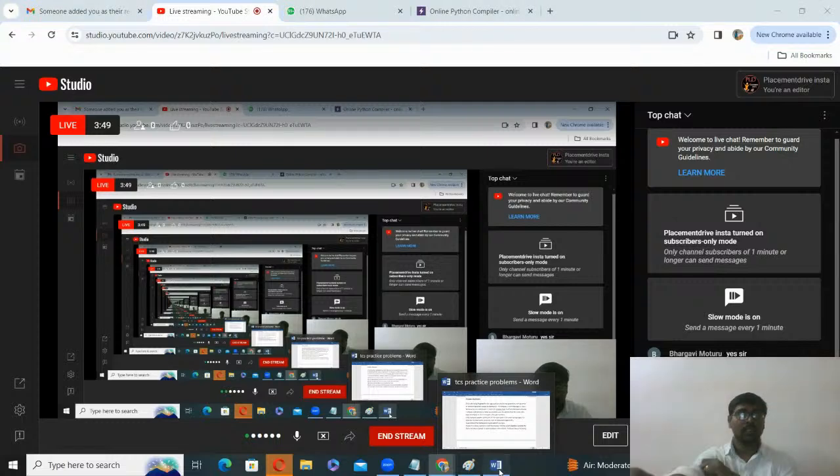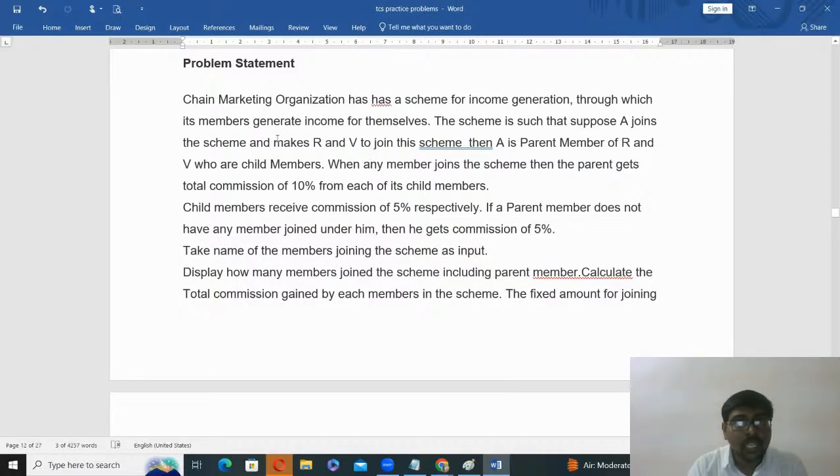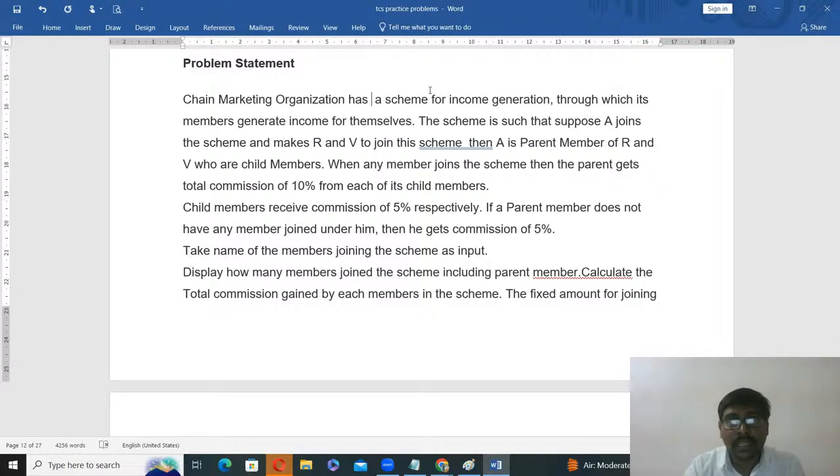Now, this is the next problem. A chain marketing organization has a scheme for income generation through which its members generate income for themselves.